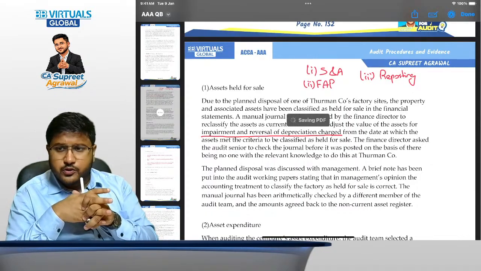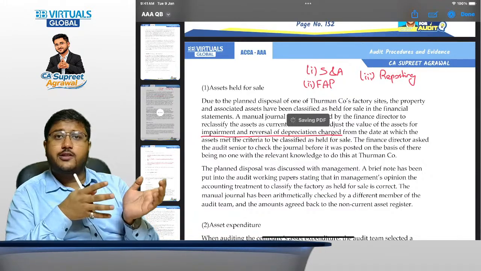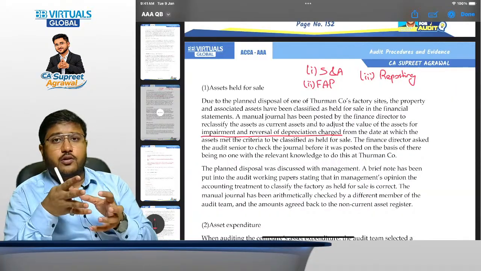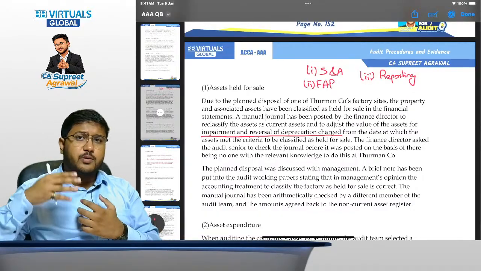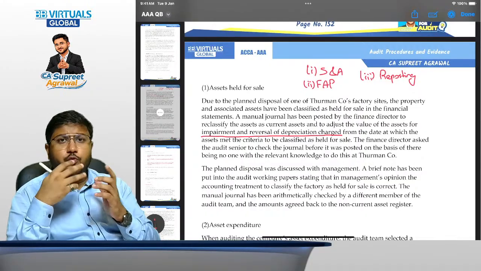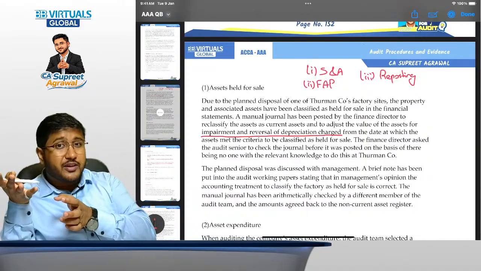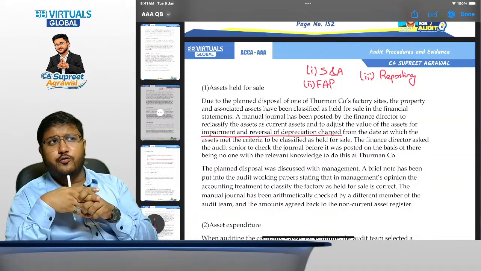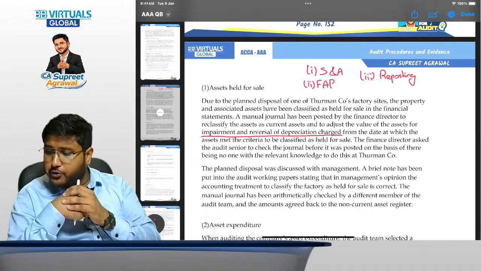Now, what are the further audit procedures? So we should try to obtain information from the management regarding whether the board has approved the sale or not, whether the criteria for identifying this particular factory as held for sale match as per the relevant standards. Then we have to understand the source of the calculation that has been done by the management, whether they have actually brought it down to fair value less cost to sell or not, all of these things, and whether they will be able to sell it within the relevant time period or not, all of that.